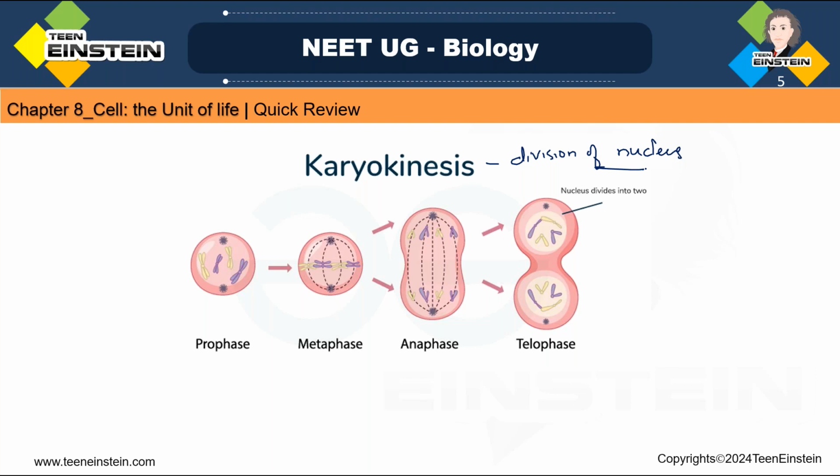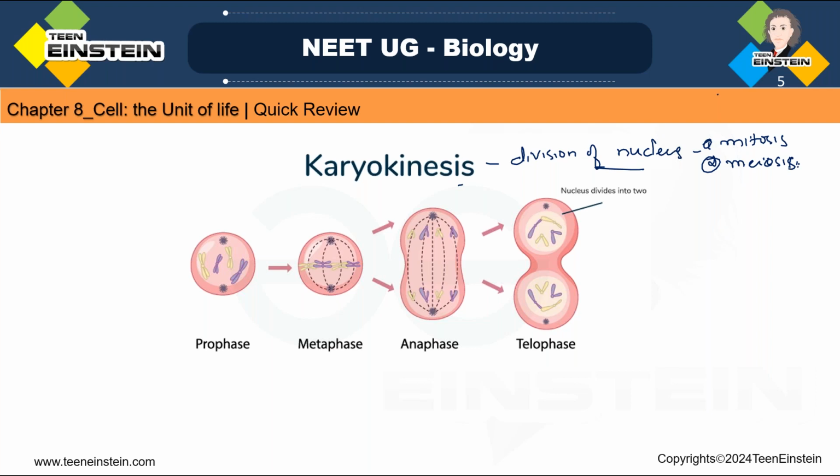And in karyokinesis, the nucleus can divide either through mitosis or through meiosis. So karyokinesis or nuclear division is of two types, mitosis and meiosis. Both we need to learn. So one by one we'll learn what is mitosis and what is meiosis.